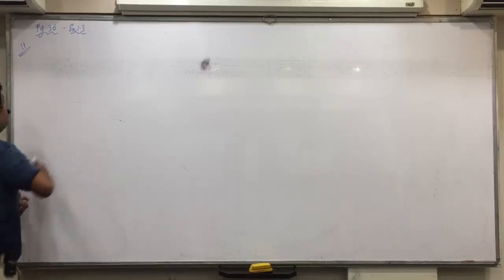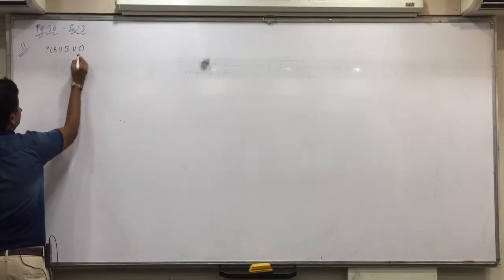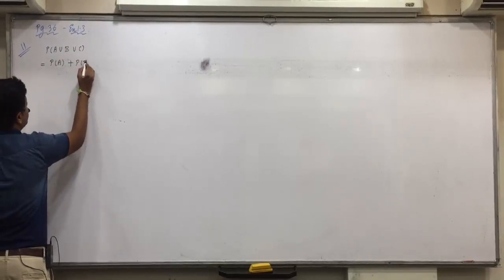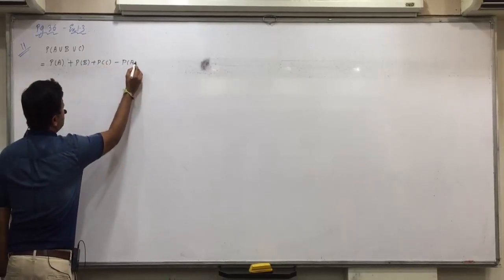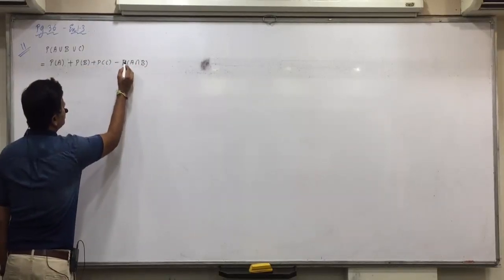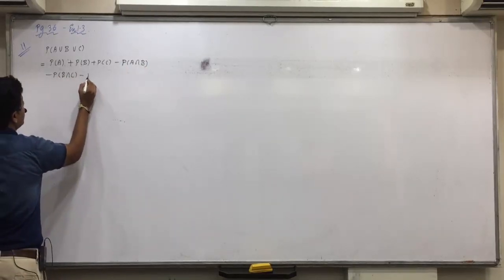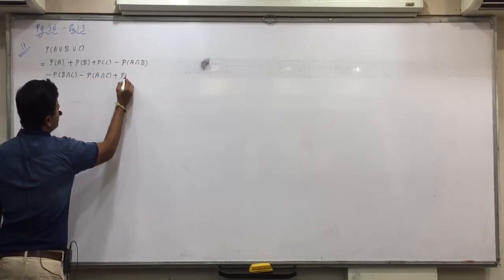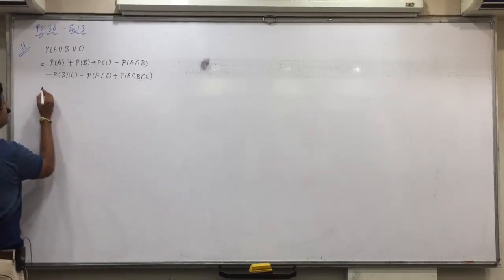Write down P(A union B union C) is equal to P(A) plus P(B) plus P(C) minus P(A intersection B) minus P(B intersection C) minus P(A intersection C) plus P(A intersection B intersection C).